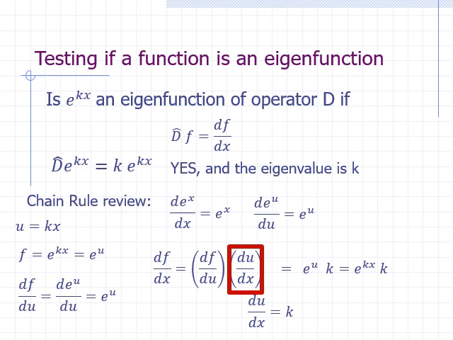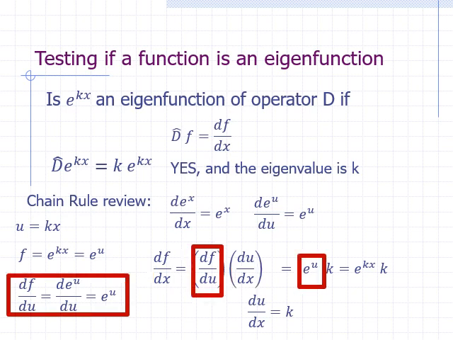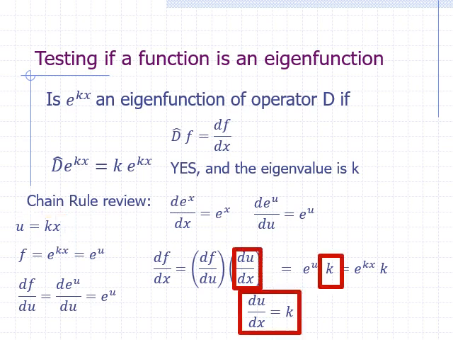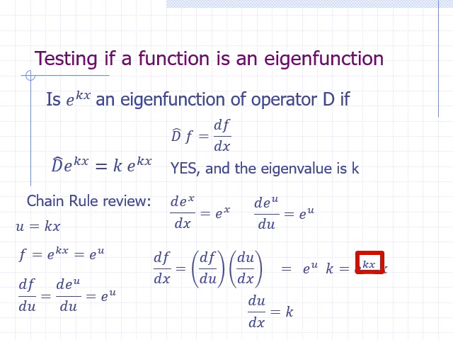The chain rule is easy to remember. Think of this du and this du as canceling each other out. That leaves this df divided by this dx, which is what we want. We already know the derivative of f with respect to u. It's e to the u. The derivative of u with respect to x is simple. Since u is equal to kx, the derivative of u with respect to x is just k. Finally, we substitute kx back in for u. We get e to the kx times k, or k times e to the kx.